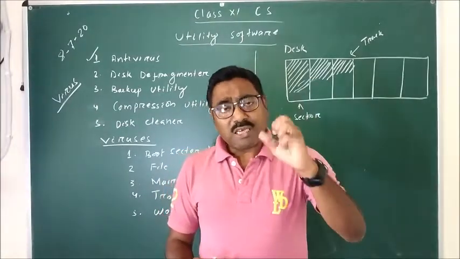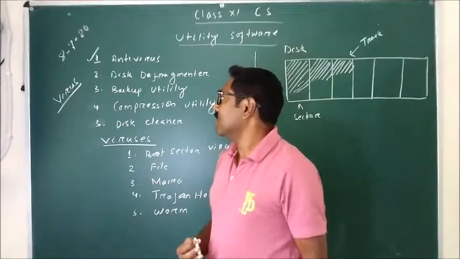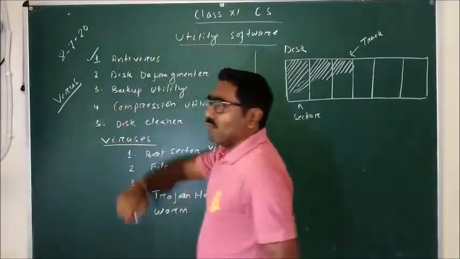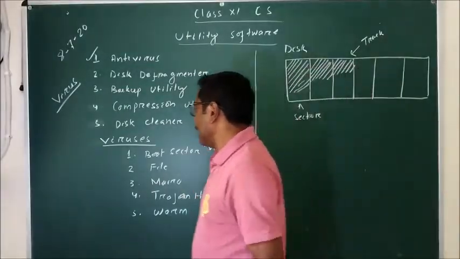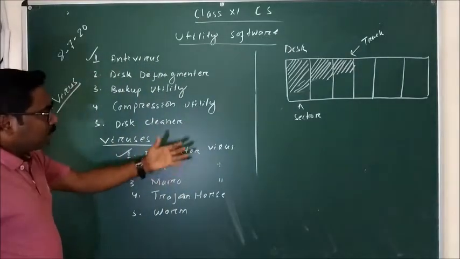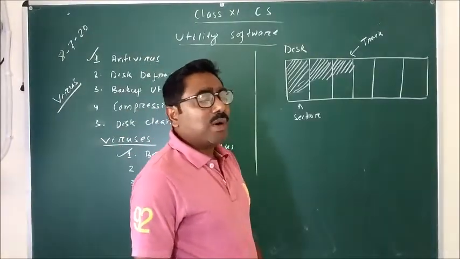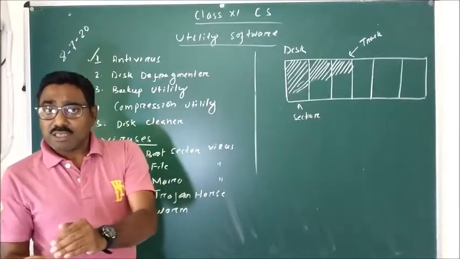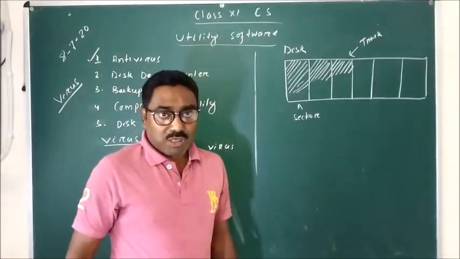Now, to protect your computer from any kind of virus, we need a software. That software is known as an antivirus. Now, there are different kinds of viruses. The first one is a boot sector virus. Already I told you what boot is. Booting means loading the operating system from the disk to the primary memory.